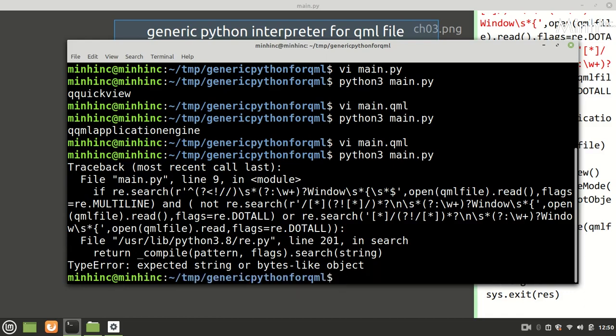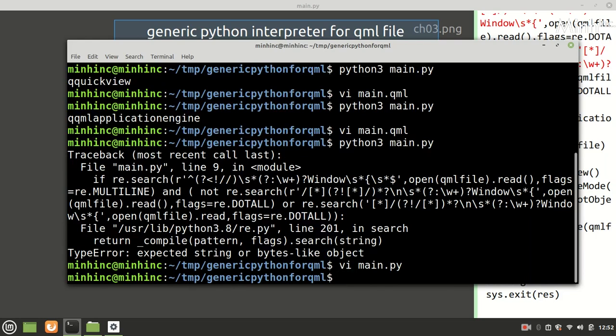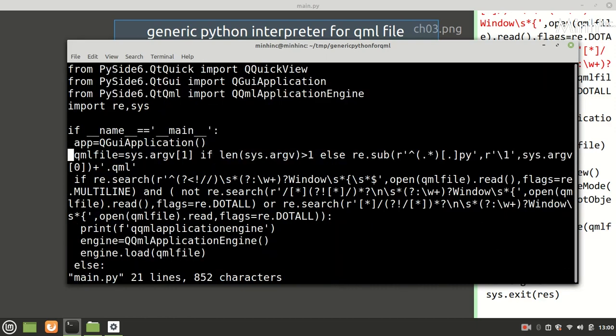Expected string or bytes-like. So we'll see why it is not bytes-like.